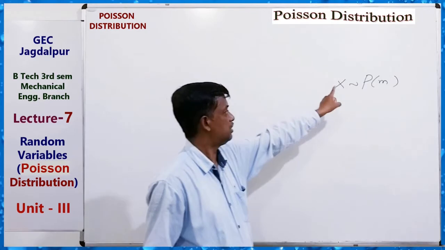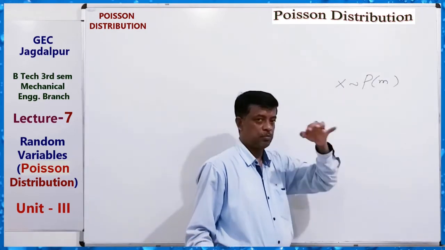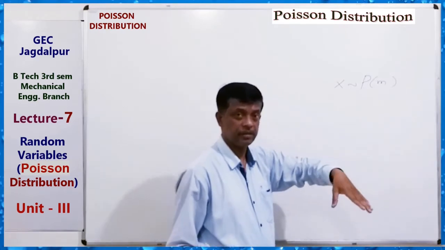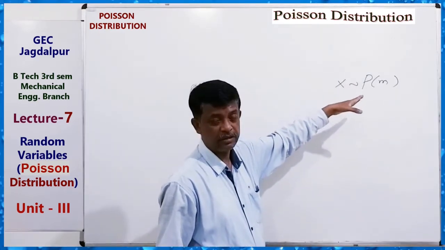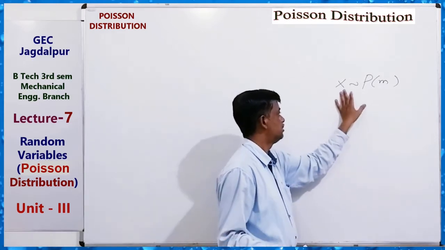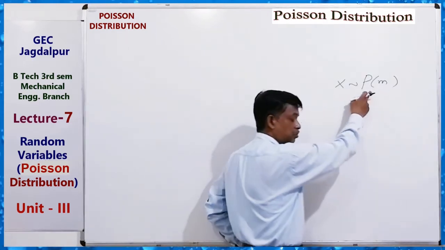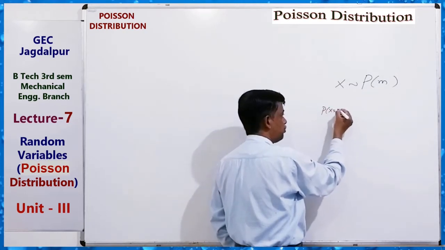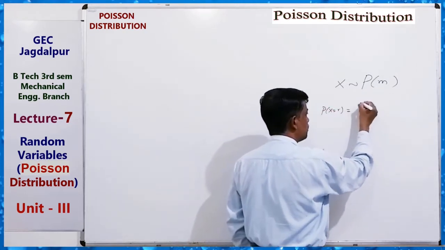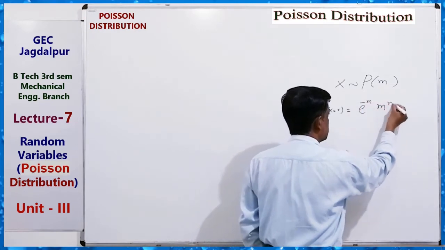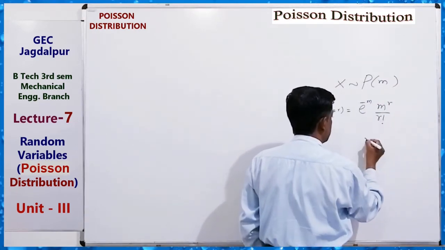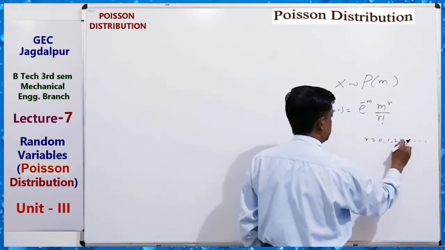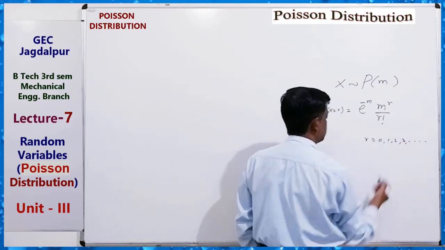Here in the Poisson distribution, if the random variate X possesses the Poisson distribution property, then we say the random variate follows the Poisson distribution and its probability function is given by e to the power minus m, m to the power r upon r factorial, r equals 0, 1, 2 and so on.